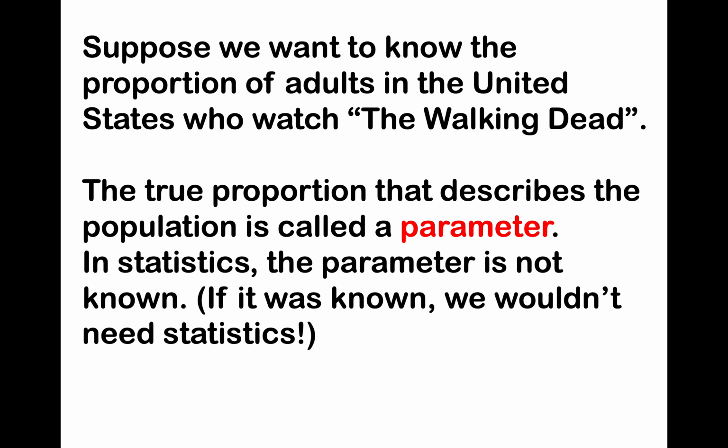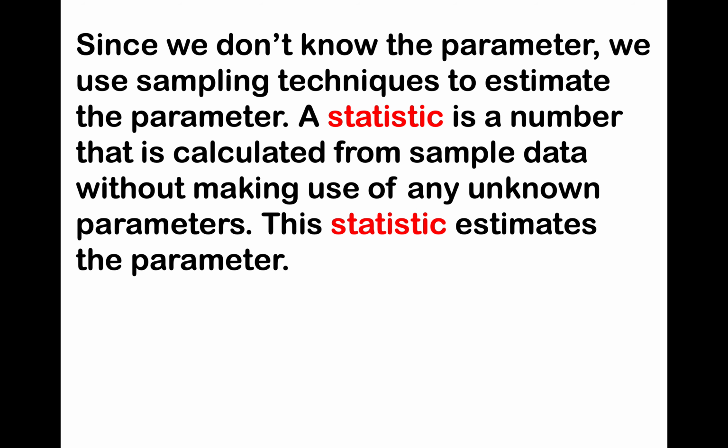So suppose we want to know the proportion of adults in the United States who watch The Walking Dead. The true proportion that describes the population is called a parameter. And in statistics, the parameter is not known. If it was known, we wouldn't need statistics. You can also have parameters that are means, but we're looking at proportions right now. Since we don't know the parameter, we use sampling techniques to estimate it.